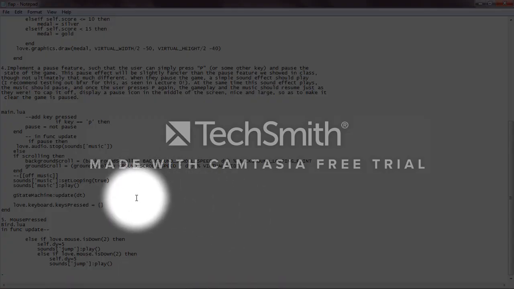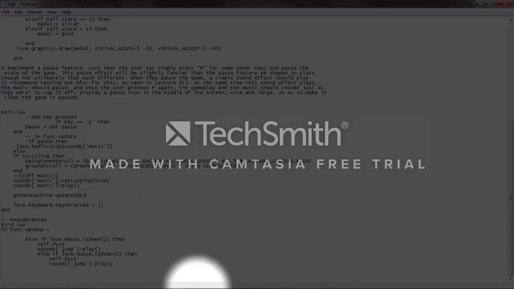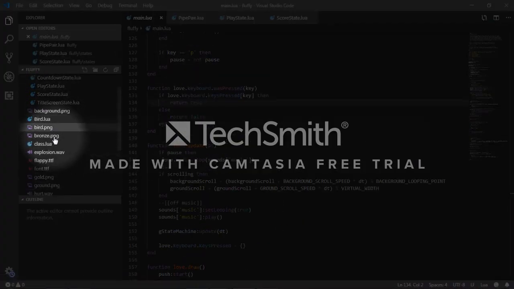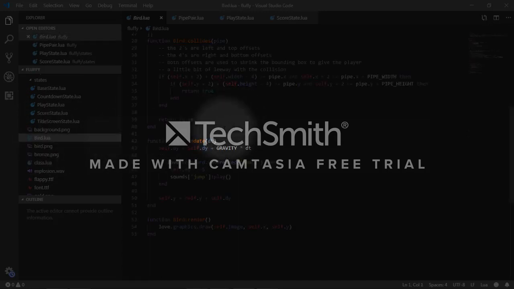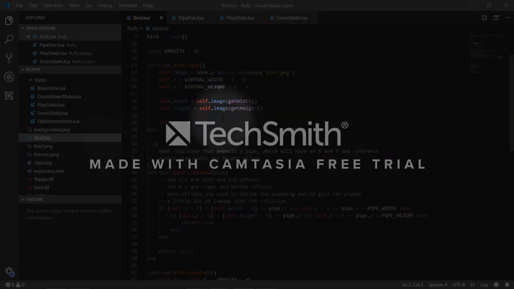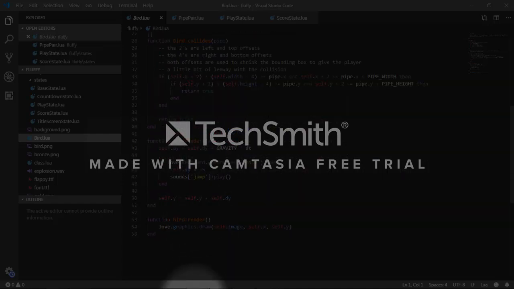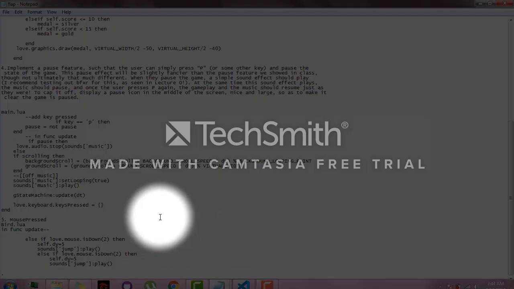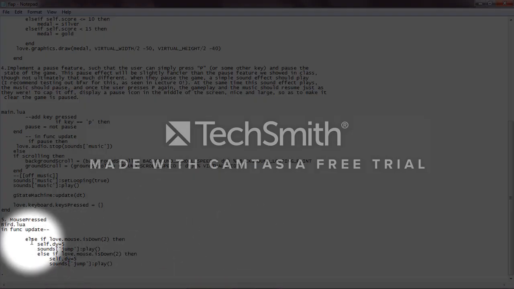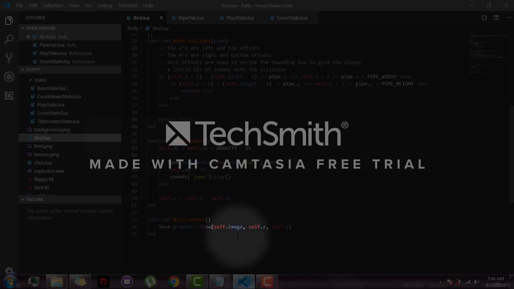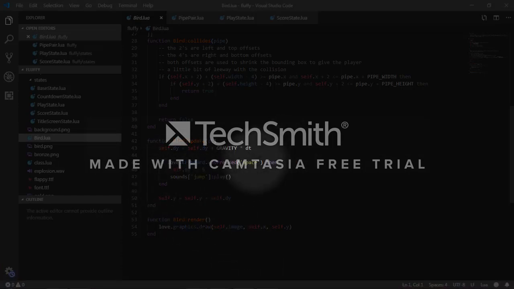Another one here is mouse pressed in Bird.lua. In mouse pressed in Bird.lua, we have else if mouse is down 2, then self.dy is equal to -5, then sounds jump is equal to play here. But we didn't use the left click, we use space.